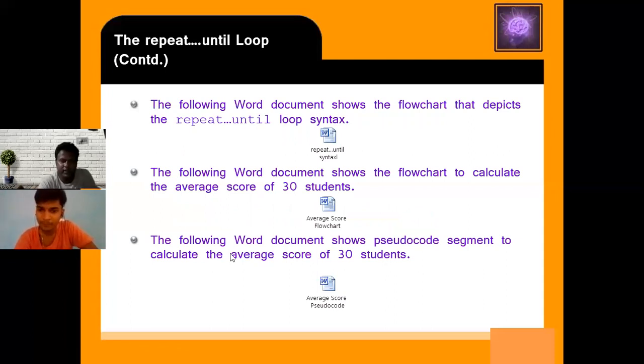So it is a question that you have to find out the average score of 30 students. Average score.